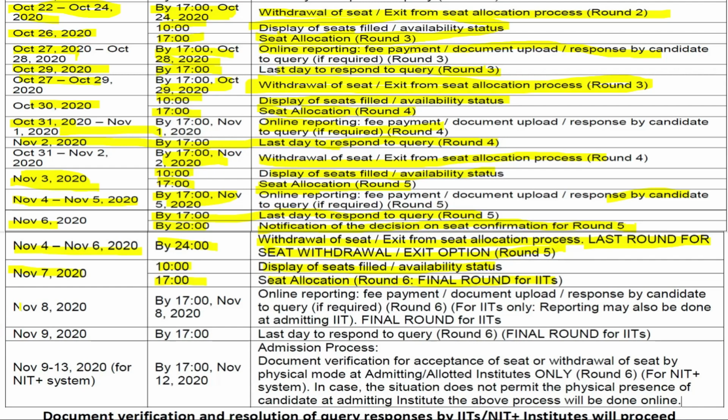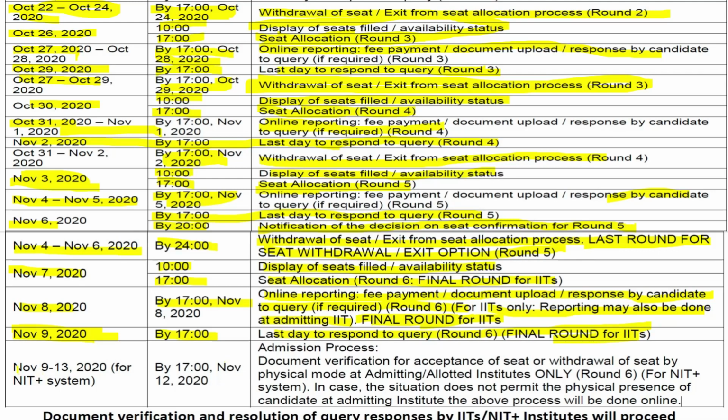On November 8th, by 5 p.m. of November 8th, online reporting, fee payment, document upload, response by candidate to query if required. Round 6 for IITs only. Reporting may also be done at admitting IIT. Final round for IITs. That query should be completed by November 9th. And this is the last day of admission, taking admission into IIT. That is by 5 p.m. of November 9th, the IIT plus admission process ends.